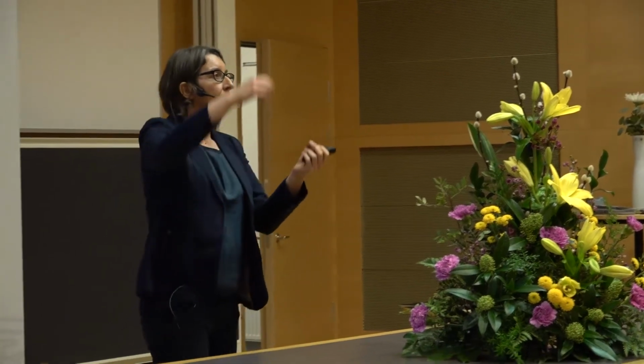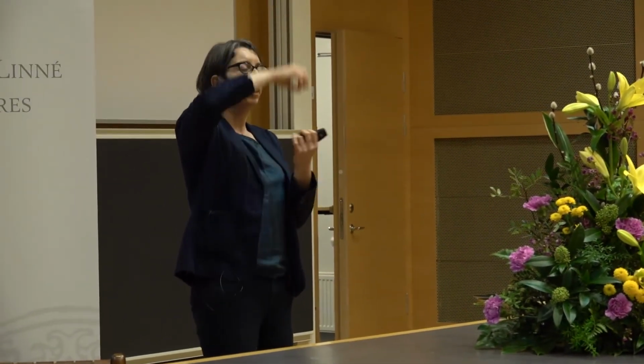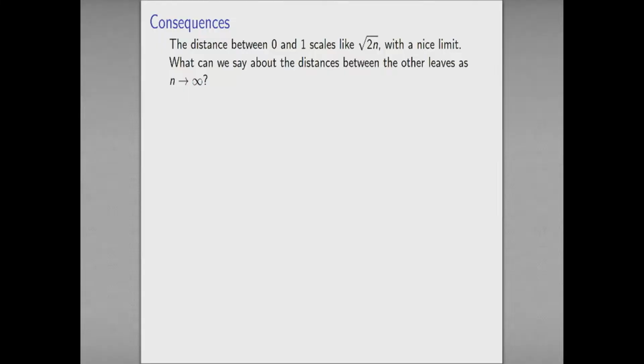So where are we? We've just seen that the distance between 0 and 1, as n goes to infinity, scales like the square root of 2n, with a nice limit. So that's one bit of the tree that I've managed to pin down, how it behaves as n gets large. So what about the distances to the other leaves that I put labels on? Let's think about how those work.